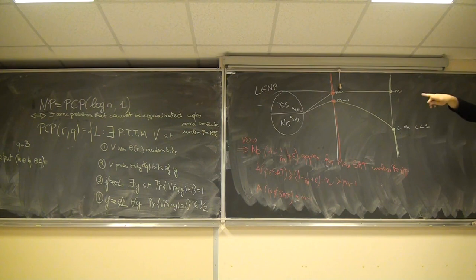Clearly, PCP of log n, 1 is included in NP. Why is it so clear? That's a good question.